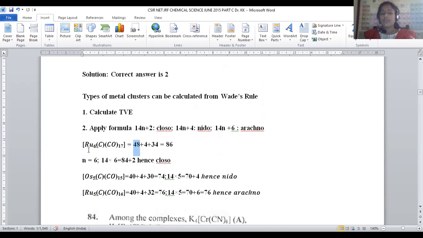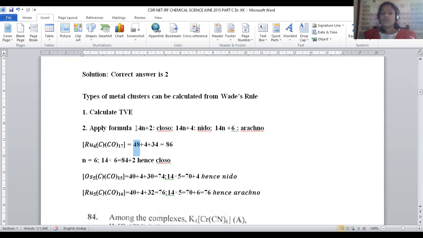Each ruthenium consists of 8 electrons, right? Because it is a d6 system and also 2 electrons are present in the s orbital, 2 plus 6, it will be 8. 8 into 6, 48. Carbon is tetravalent, so it imparts 4 electrons. Then there are 17 carbonyls, and each carbonyl will contribute 2, right? 17 into 2, 34 it will be. 86 is the total valency electron count for the system.